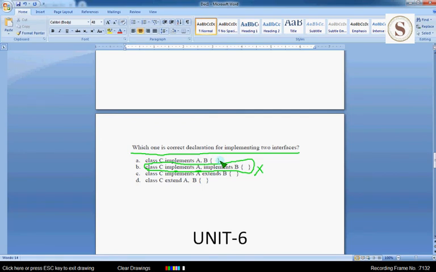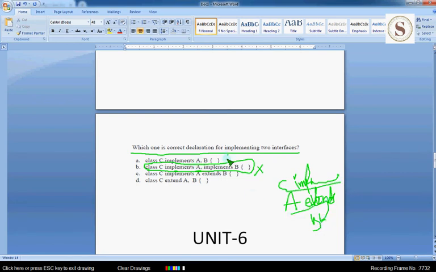but in between A and B, this is not correct declaration for implementing these interfaces, because if class C implements A comma B, it should not be like this, and it should be like class C implements A, and in between two interfaces A should also extends B.